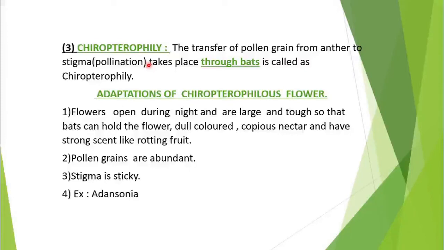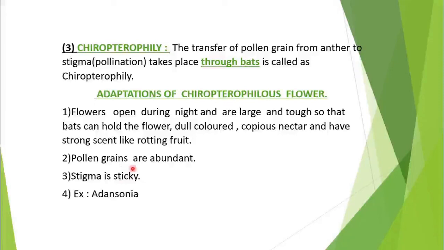In the case of chiropterophily, the flowers should open during night only. They should be large and tough in order to bear the weight of the bat. The flowers are dull colored because bright color is not required during night. The flower should have a copious or abundant amount of nectar, and the strong smell of rotting fruit.